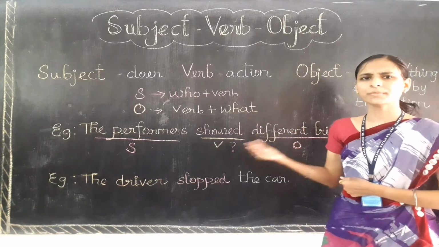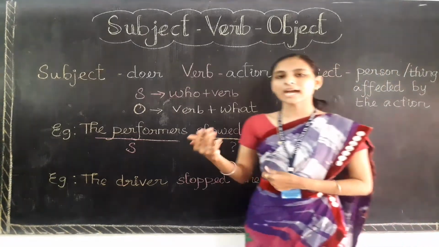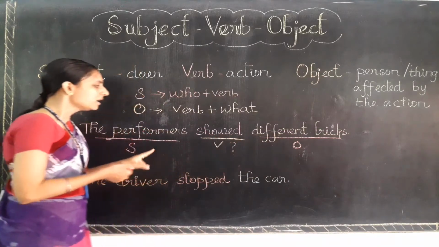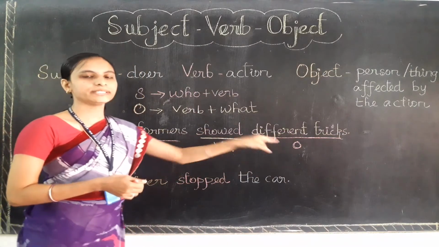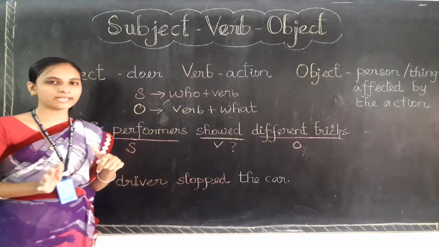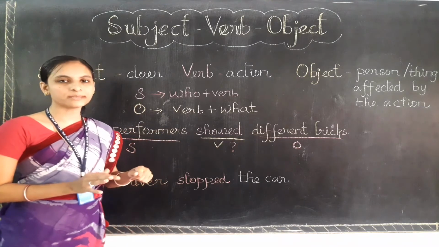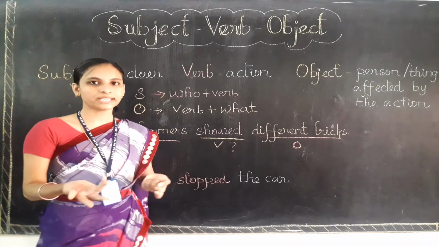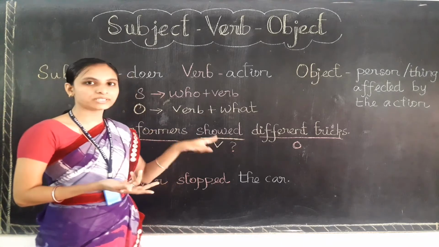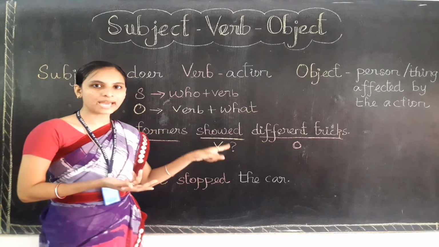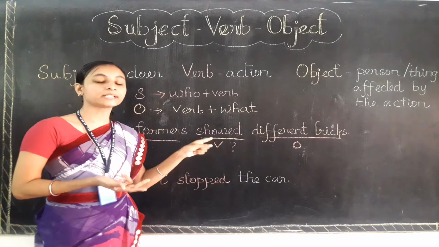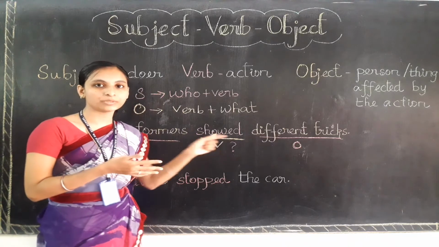The performers showed means what they showed? If I add the object to the sentence, it completes the sentence. See, the performers showed different tricks. Now do you understand what an object is? It is a person or a thing which is affected by, which is talking about the action only, right? And when we use the object, it gives a complete meaning to the sentence.